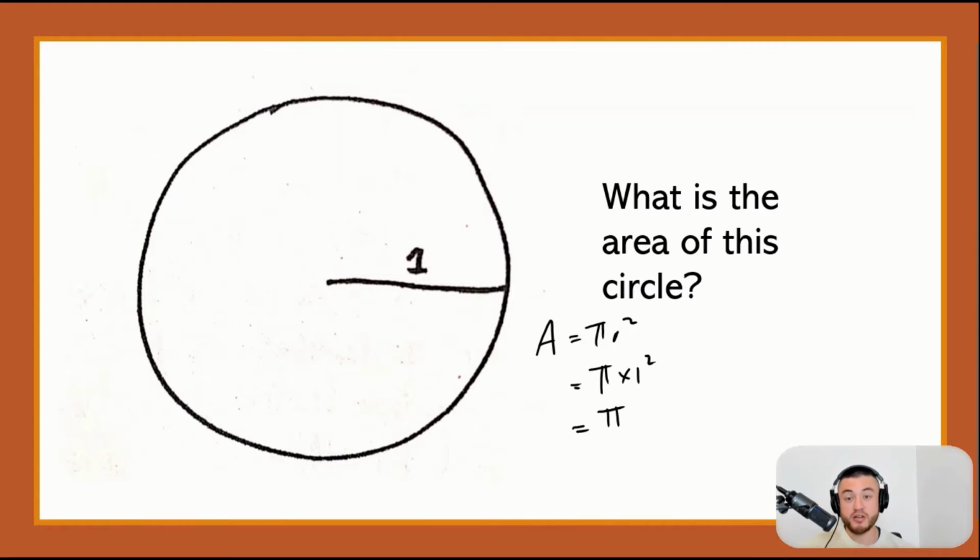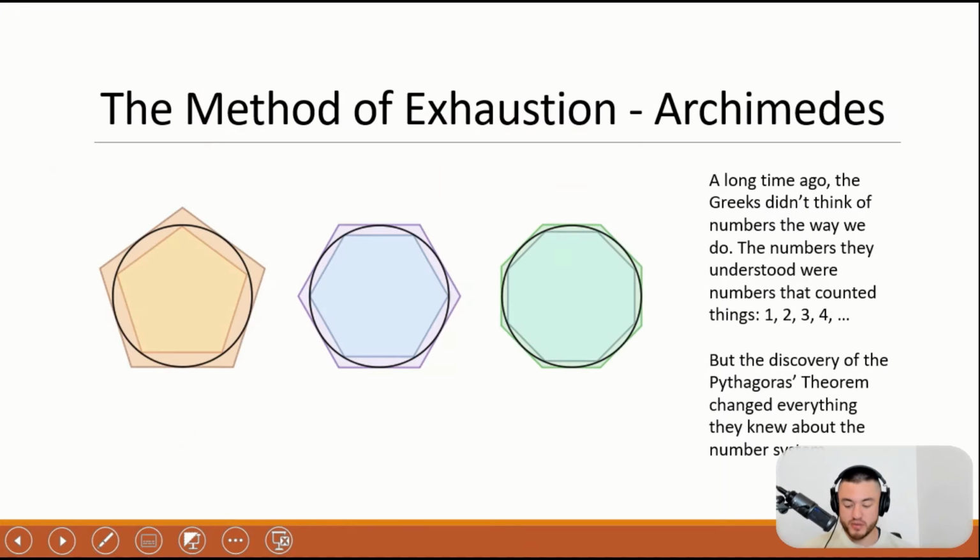And that might not seem so strange to us, but back in the day, in the times of the ancient Greeks, this was very perplexing. There was a point where they hadn't discovered the identity of an irrational number. They knew about whole numbers and integers, and even rational numbers, where a number could be expressed as a ratio of two integers. But the idea of an irrational number or a never-ending number, a number that could not be written as a ratio, was still out of their reach.